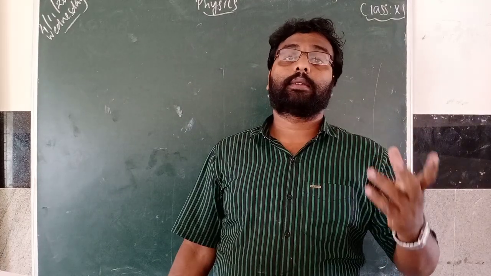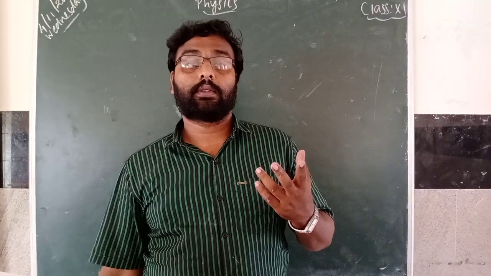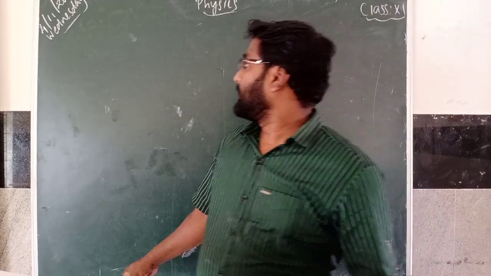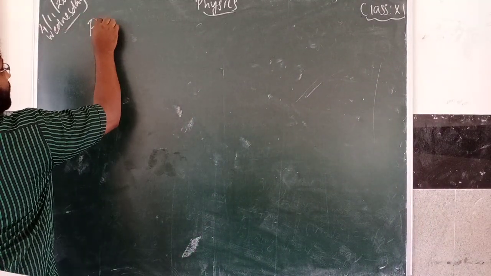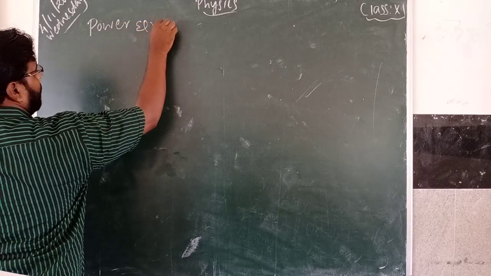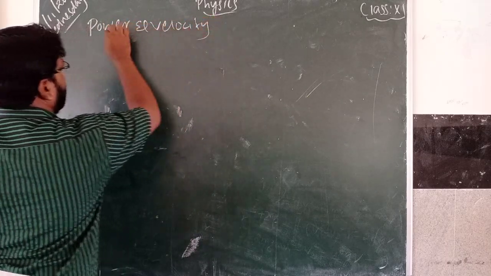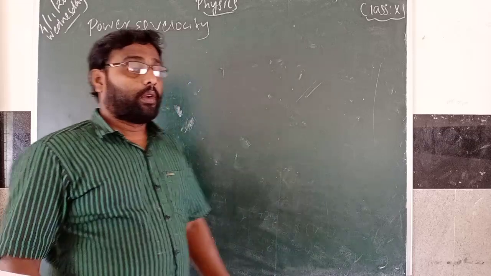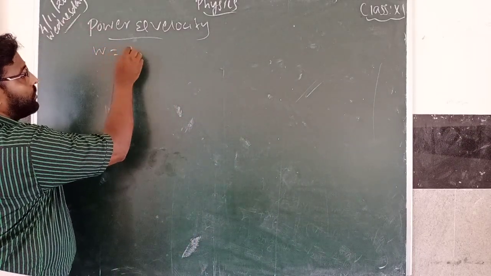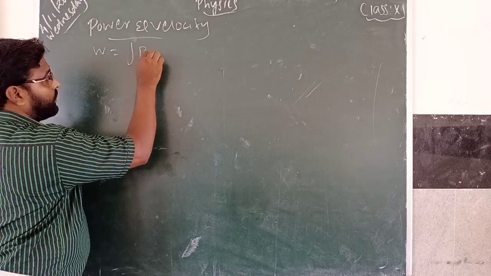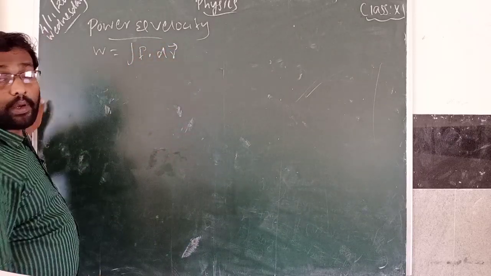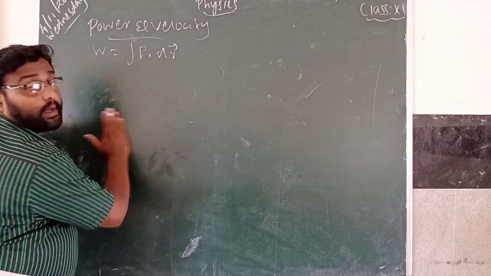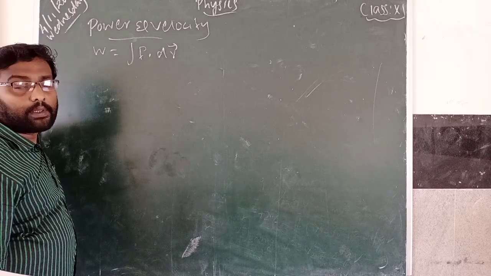You will also get a lower electricity bill if you use LED bulbs. Okay. Then there is a relation between power and velocity. This is a very, very important 3-mark derivation. You know the work done formula, W equal to what? F dot dr. From this we have to derive the relation between power and velocity.